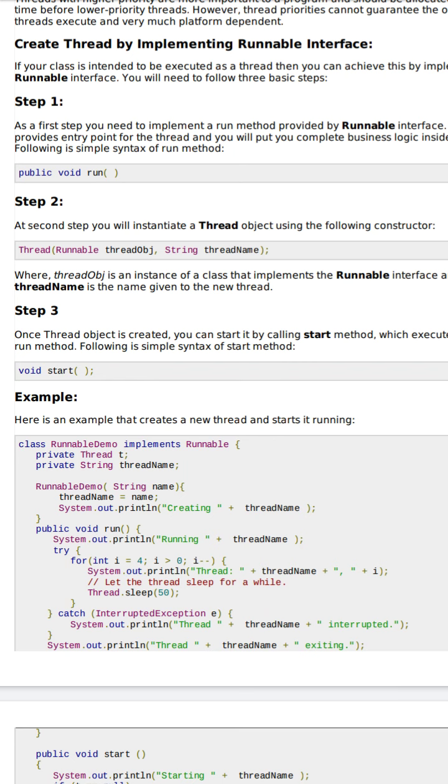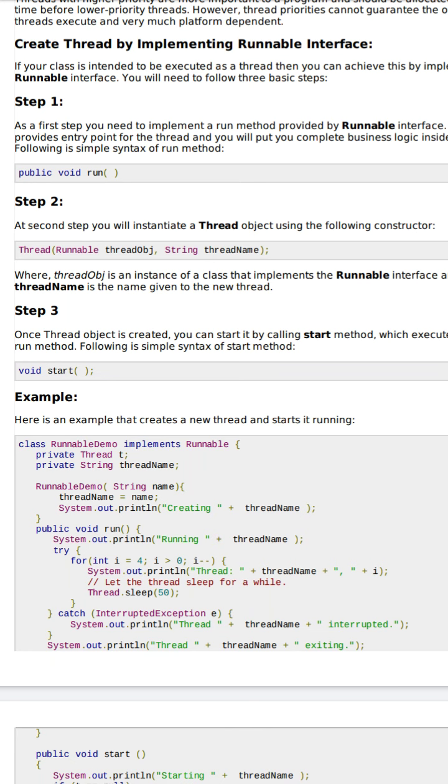The first one we'll see here, in the first step. That means the Runnable interface, which has already been created for us. Now we have to implement that interface, Runnable. How can we do that? At the first step, we need to implement the run method provided by the Runnable interface, which is public void run.